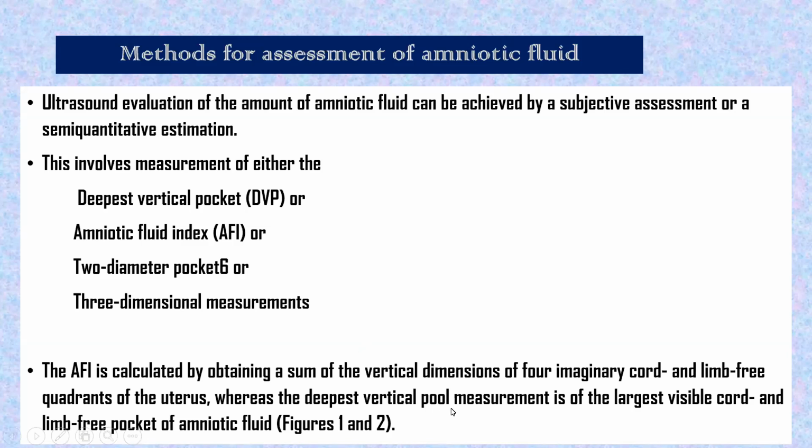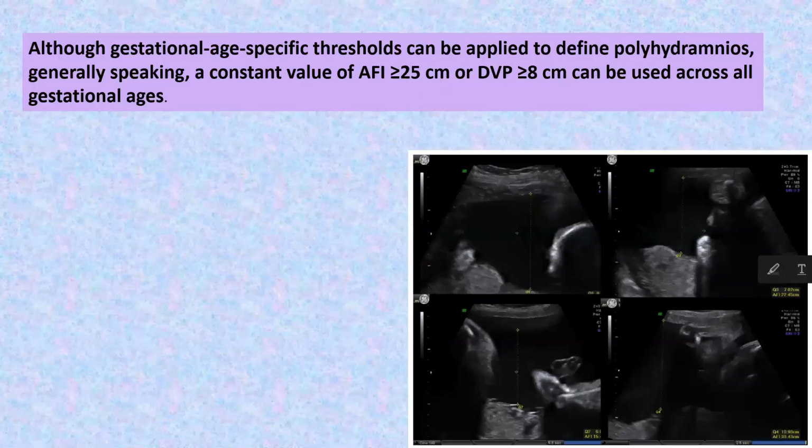Then deepest vertical pool measurement is of the largest visible cord and limb free pocket of amniotic fluid. When we see the figure, it will be easier to grasp. Here it is given 1, 2, 3, and 4 quadrants. Okay. So either we measure the 4 quadrants.